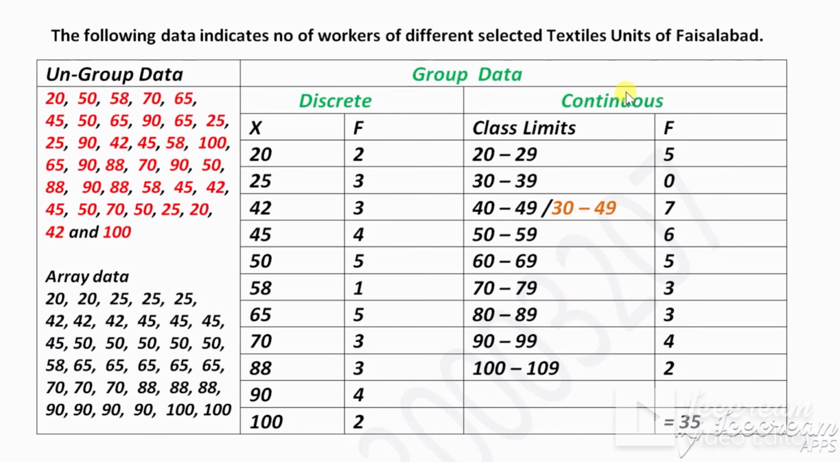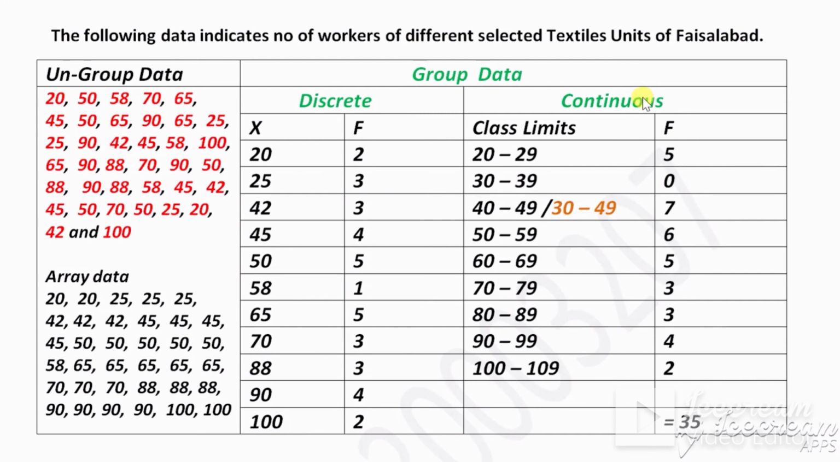Now continuous data. How do we convert these numbers into continuous form? Start from the lowest number, which is 20, and keep some distance, a class or group. You can make 5 groups or 10 groups, depending on the question. I will use 10 as the class interval: 20 to 29, then 30 to 39, 40 to 49, 50 to 59, and the last, to cover 100, from 100 to 109. These are the different class limits, or class boundaries.